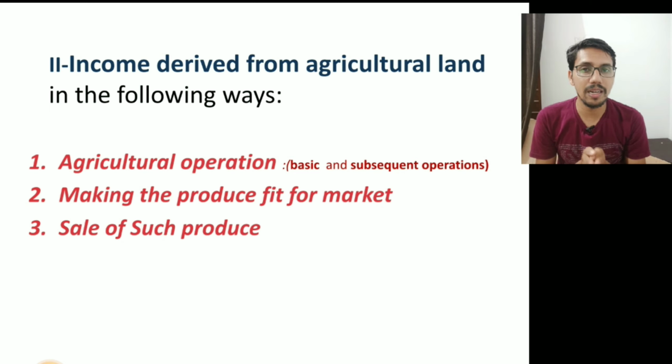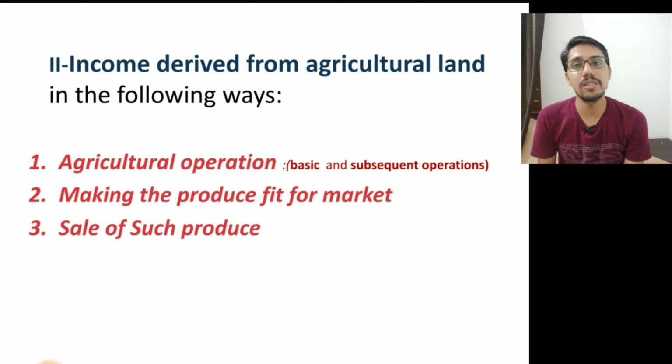Now we are getting into the second point: agricultural income is composed of rent or any other income from such agricultural land through agricultural operation, and income from a farmhouse. The second point is income derived from an agricultural land through agricultural operation, or through making the produce fit for the market, and through sale of such produce.